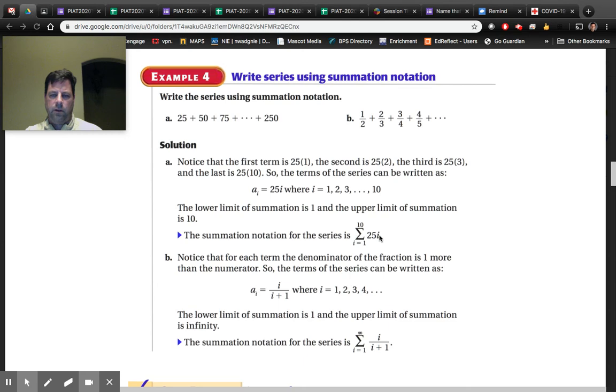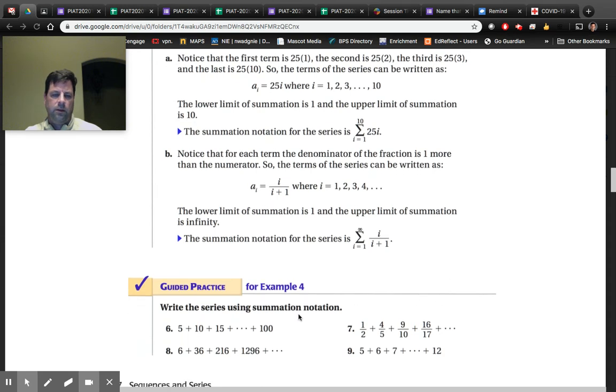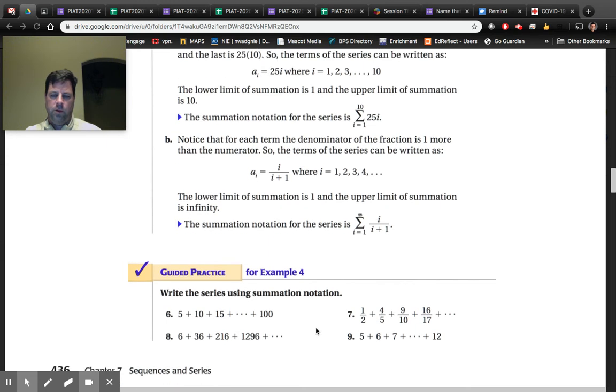Here's the answer that they have in the book. So write these using summation notation. Here's an infinite series in one of these. I don't know. Somebody always wants us to do the hard one. I won't mention any names. It's funny how the hard ones can sometimes be easy and the easy ones are sometimes hard. It's just whatever you see.